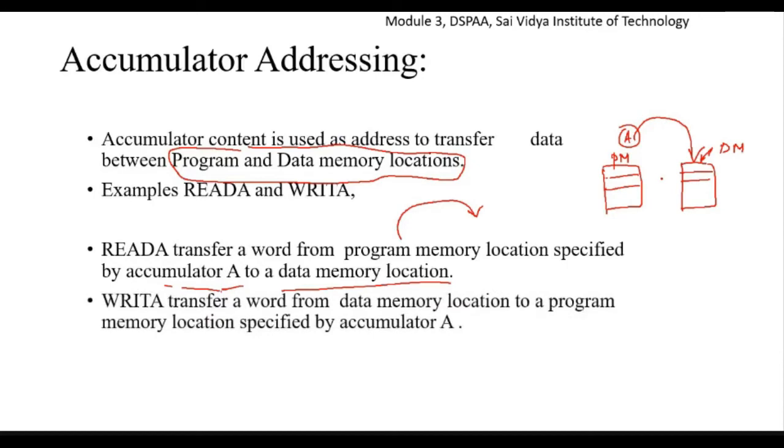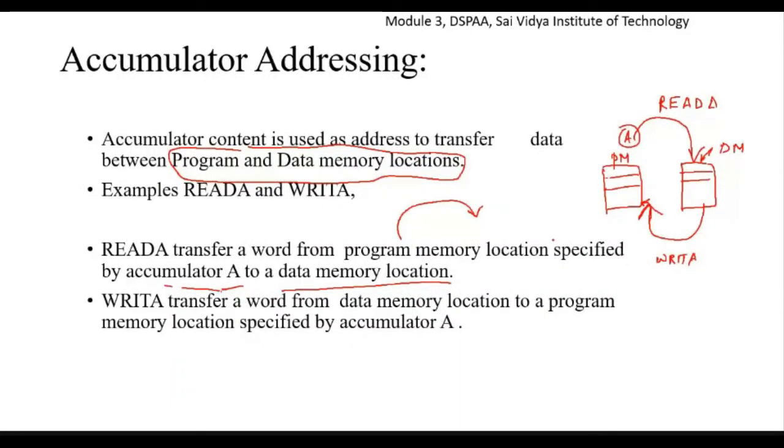Whereas what is WRITA? WRITA is transfer a word from data memory location to a program memory location. So it is the reverse operation. I just want to go from the data memory location back to the program memory location. In such a case we use the WRITA instruction, but in the other case we use the READA instruction. READA and WRITA are the two instructions.